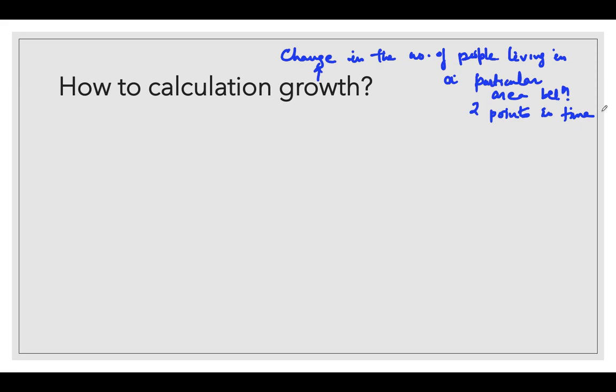Population growth is the change in the number of people in a particular area, obviously we have to consider an area like India, or Mumbai. If you want to calculate population growth, then you have to see the change in the number of people.